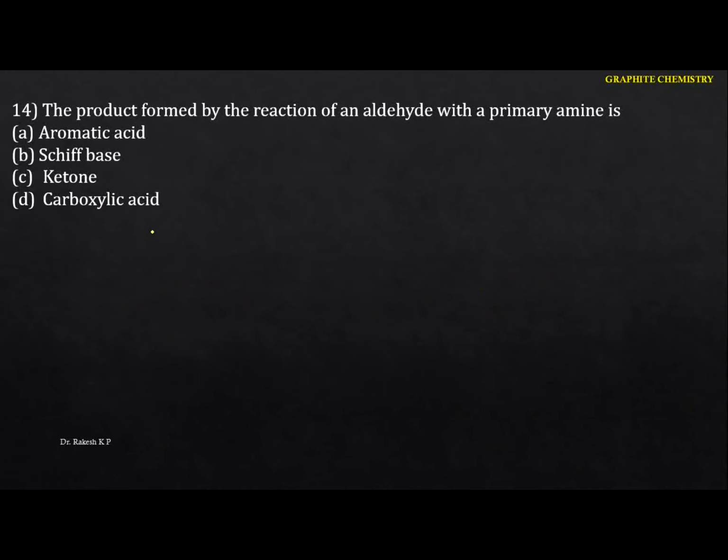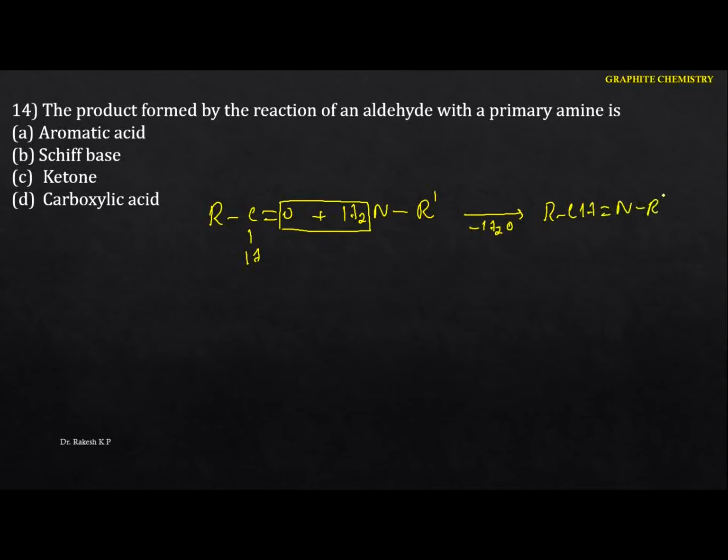The product formed by the reaction of an aldehyde with a primary amine. Let me write it here. I'm going to indicate the aldehyde in general representation like this, RCHO, and the primary amine in this form, R'NH2. Whenever it reacts with carbonyl compounds, it undergoes condensation, eliminating a water molecule. The remaining is CH double bond NR', an imine functional group. We call it a Schiff base. Hence in this case the option is B. Next one.